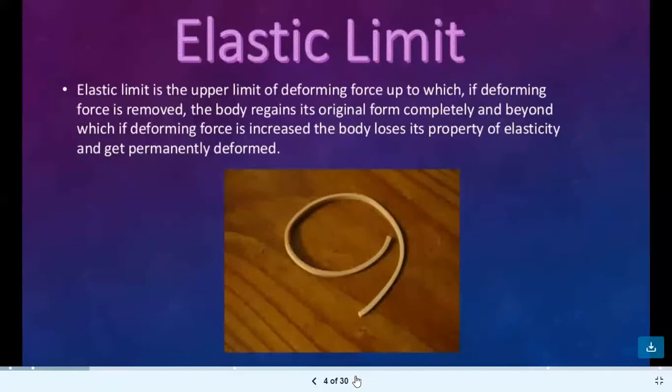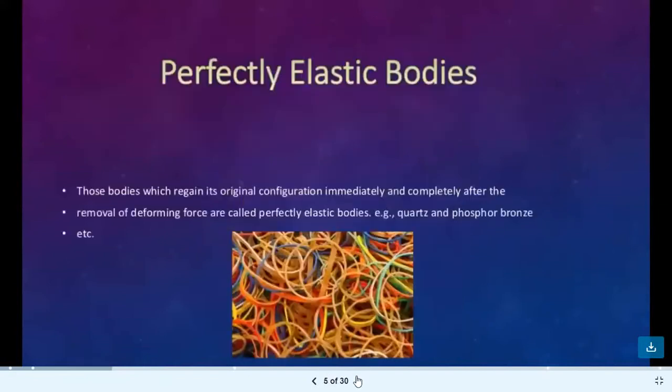The next question is, what is elastic limit? Elastic limit is the upper limit of deforming force up to which, if the deforming force is removed, the body regains its original form completely, and beyond which, if the deforming force is increased, the body loses its property of elasticity and gets permanently deformed. So under the elastic limit, the body regains its original shape, and above the elastic limit, the body loses its property of elasticity.